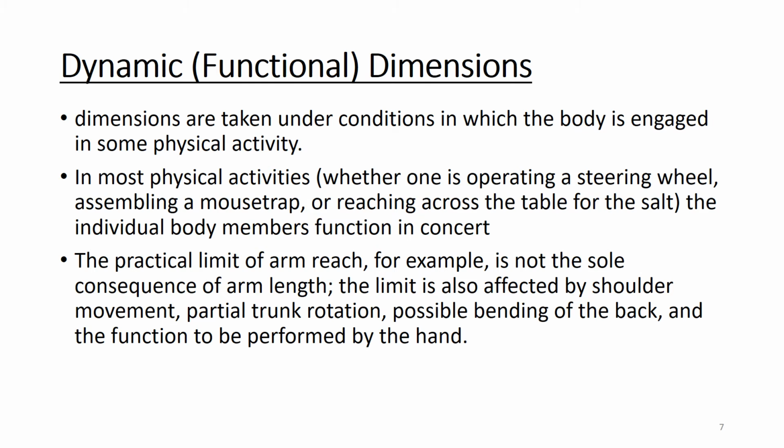Now we come to the second anthropometric data, that is the dynamic or functional dimension. Here the dimensions are taken under conditions in which the body is engaged in some physical activity. For example, it can be lifting an object, it can be driving a car, etc. The practical limit of arm reach, for example, is not the sole consequence of arm length. The limit is also affected by shoulder movement, partial trunk rotation, possible bending of the back, and the function to be performed by the hand. So all these are the factors upon which dynamic dimensions depend.